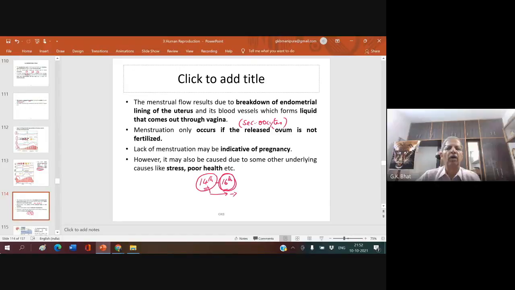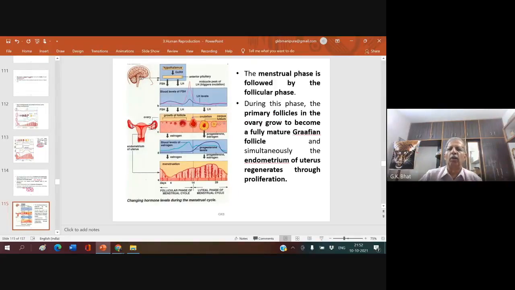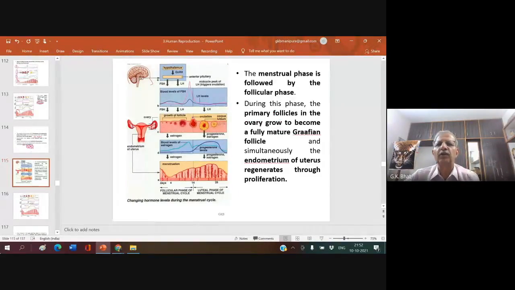Yes, sir. Now, this is true. Whenever a girl is under stress, or whenever a girl is under poor health and all, on the expected day, the menstruation may not take place and it may get delayed. The menstrual phase, first one is menstrual phase. We have seen that menstrual phase lasts for about 3 to 5 days.